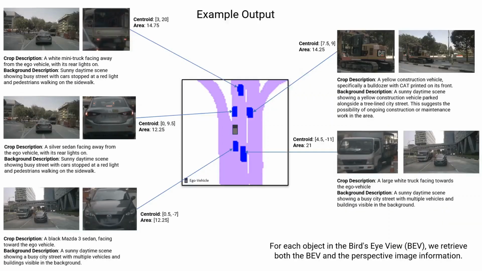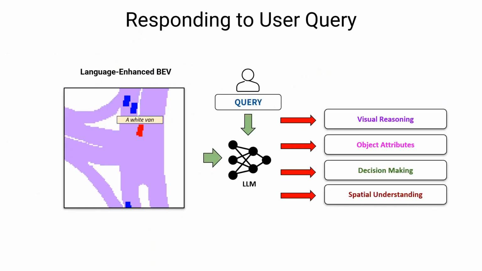In this example, we can see that we have added crop and background descriptions for each object to capture important information. For instance, we are able to detect the status of rear lights, identify a red light present at a crossing in a scene, and recognize text printed on vehicles. The information in language-enhanced maps is passed in an interpretable serialized JSON format to an LLM to assist with various types of user queries related to autonomous driving and scene understanding. Let's explore some demos.